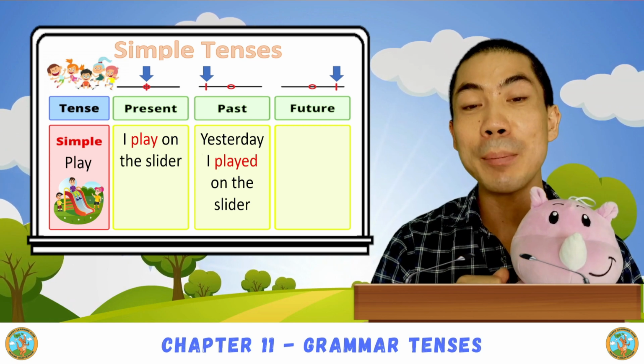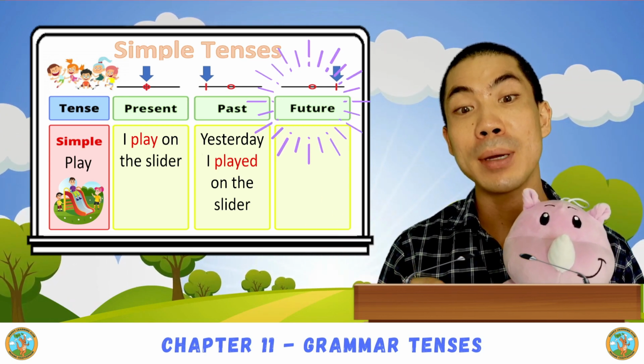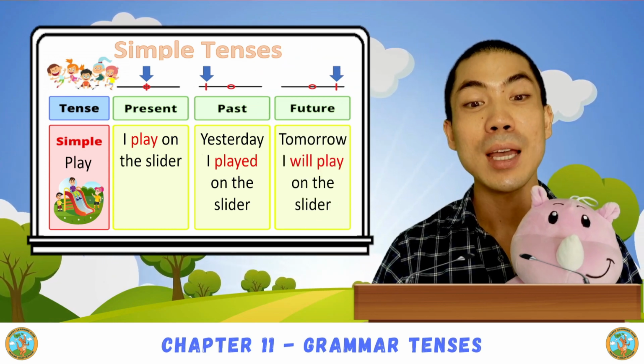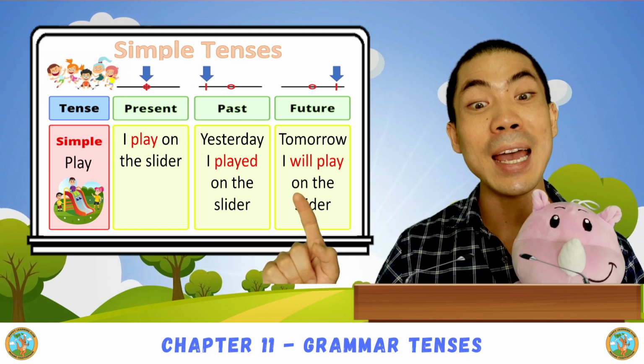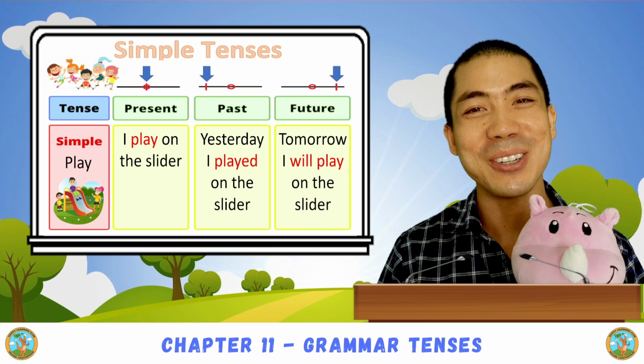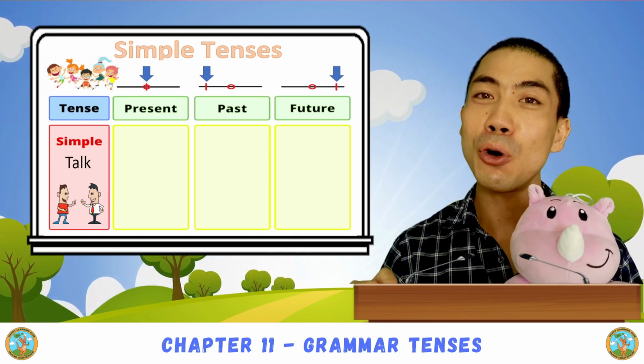Good. What about future tense? It hasn't happened yet, but it will happen tomorrow. So we say, tomorrow I will play on the slider. Very good. Next we have talk.